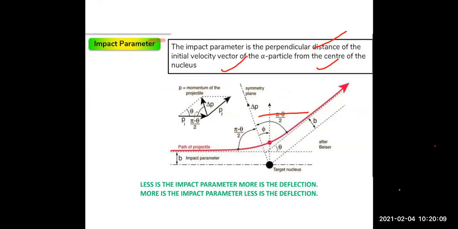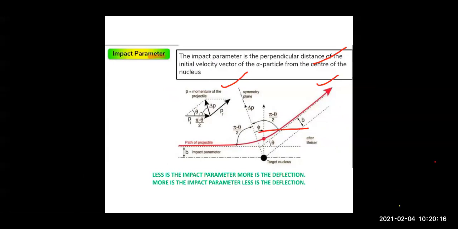And here we have one more parameter, that is the impact parameter. Children, the impact parameter is denoted by the symbol small b. And what is the impact parameter? For example, here the particle is having a velocity. This is the velocity vector of the alpha particle as it is moving like this.